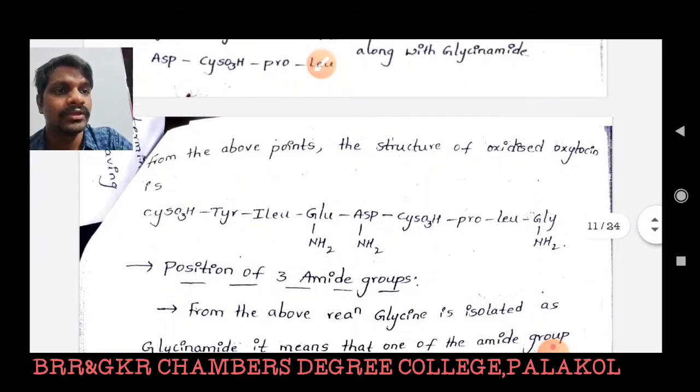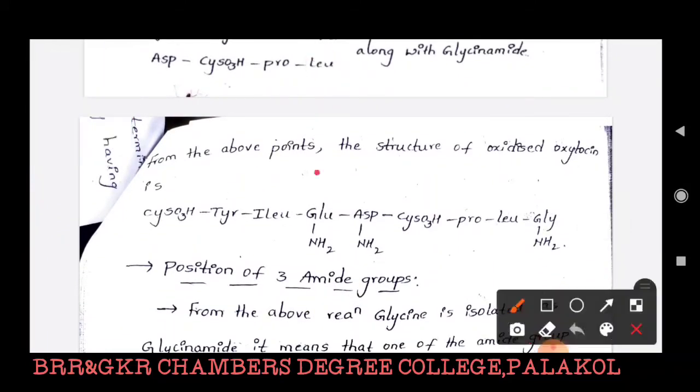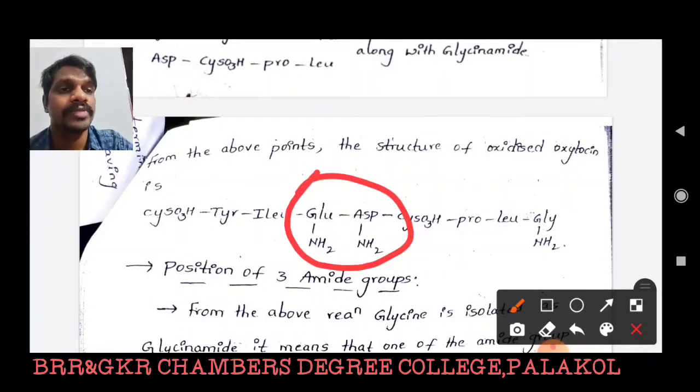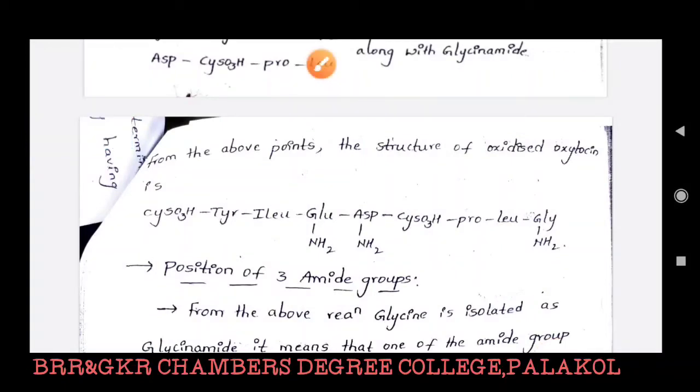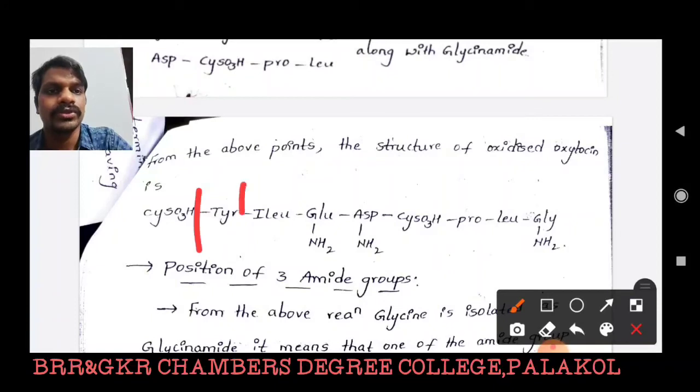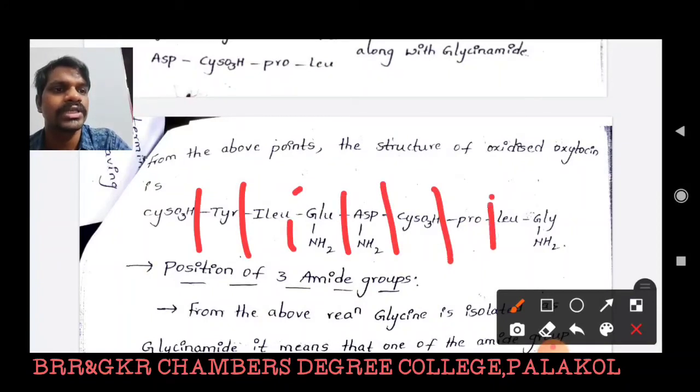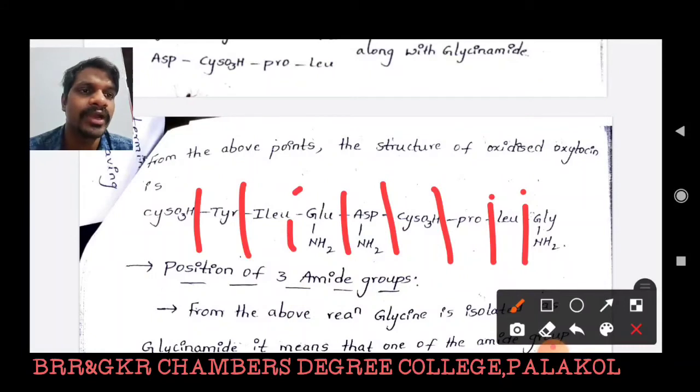Now we write the other two amide linkages at glutamic acid and aspartic acid. Why are the other two amide linkages written there, not at glycinamide? Oxytocin on complete hydrolysis gives 8 amino acids along with 3 amide linkages. Already we know that one amide linkage is present in glycinamide, so we can write the other two amide linkages in glutamic acid and aspartic acid. Here we have one peptide linkage, 2, 3, 4, 5, 6, 7, 8. So these are the 8 peptide bonds.